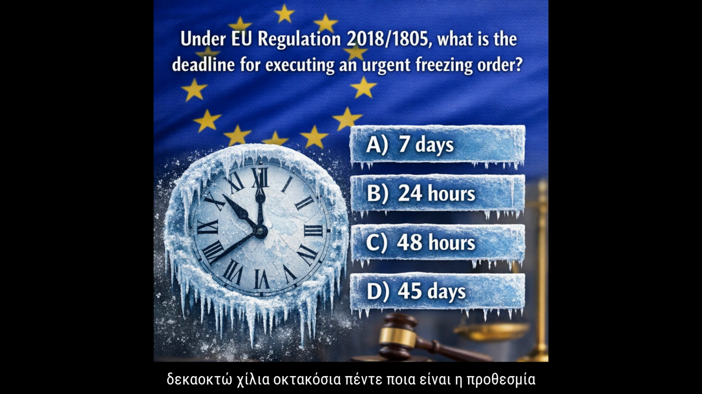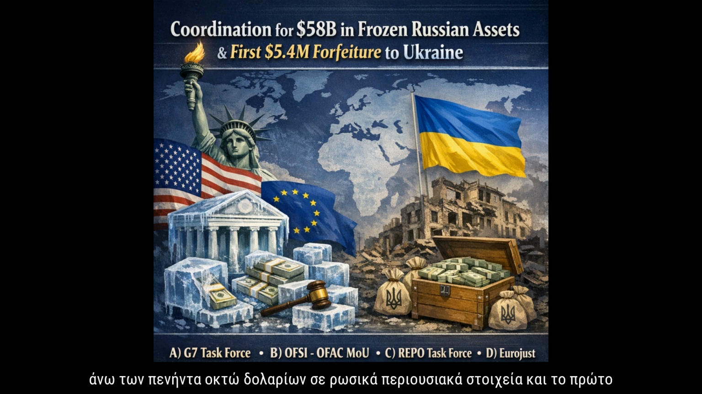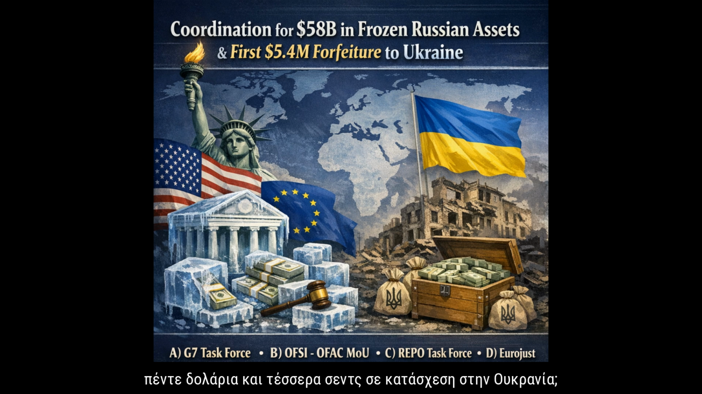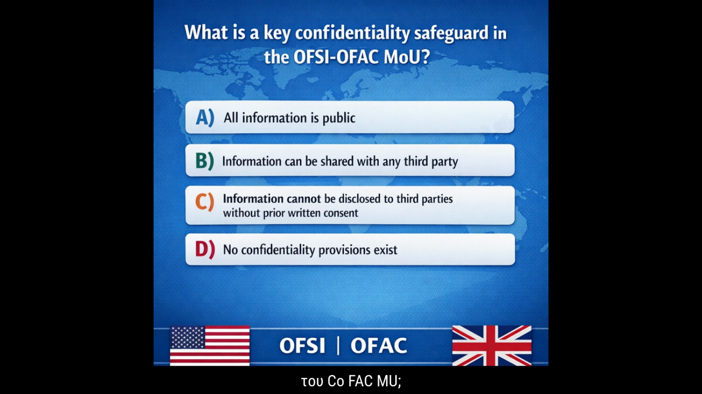2.2. Under EU Regulation 2018/1805, what is the deadline for executing an urgent freezing order? A. 7 days. B. 24 hours. C. 48 hours. D. 45 days. 2.3. Which mechanism coordinated the freezing of over $58 billion in Russian assets and the first $5.04 billion forfeiture to Ukraine? A. G7 Task Force. B. OFAC MOU. C. Repo Task Force. D. Eurojust.